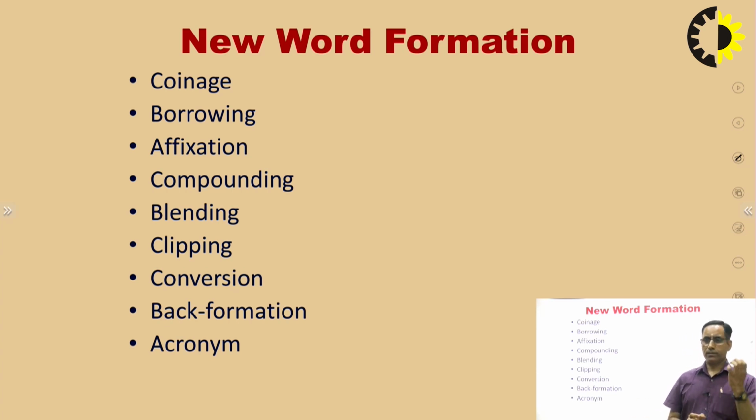Although English is just a combination of Latin and Greek, many words are borrowed, and borrowing is also one of the topics we will discuss. So there are some points. Number one, coinage, borrowing, affixation, compounding, blending, clipping, conversion, back formation, acronyms. These are the types.